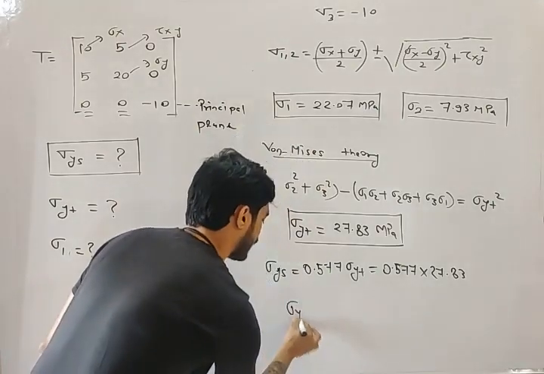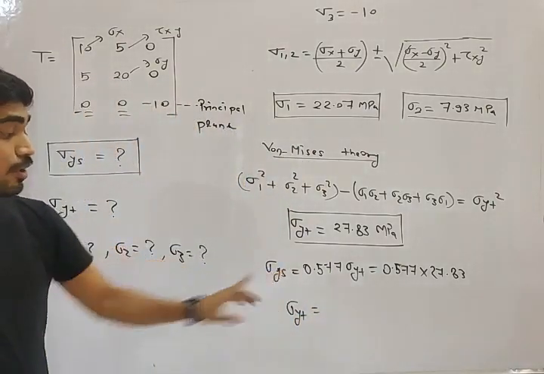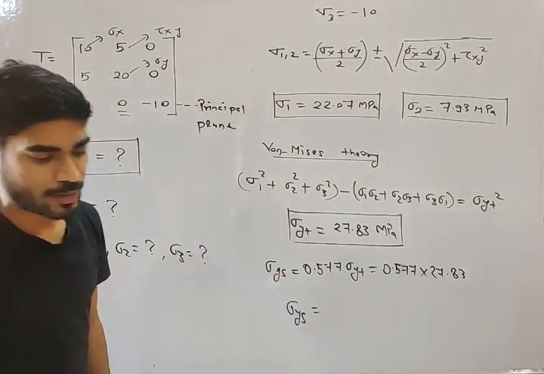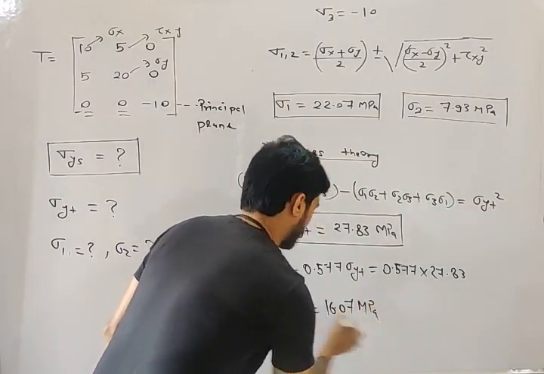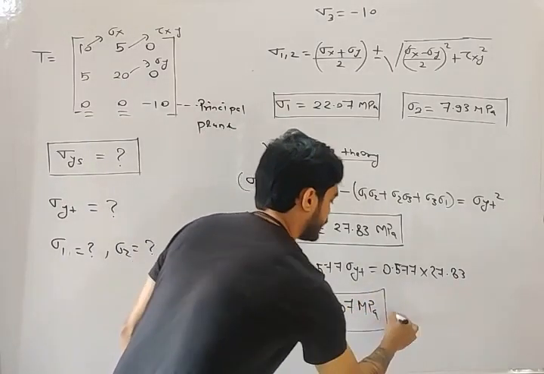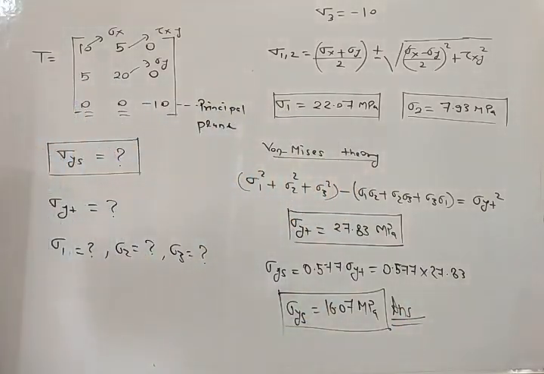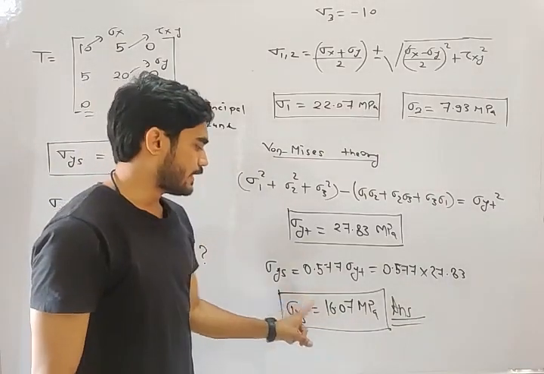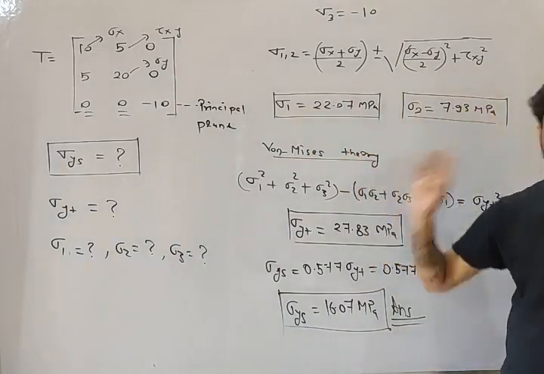What will you get? This will be sigma ys. Sigma ys will be equal to 16.07 megapascal. This is your answer. So shear yield stress according to von Mises theory will be 16.07 megapascal.